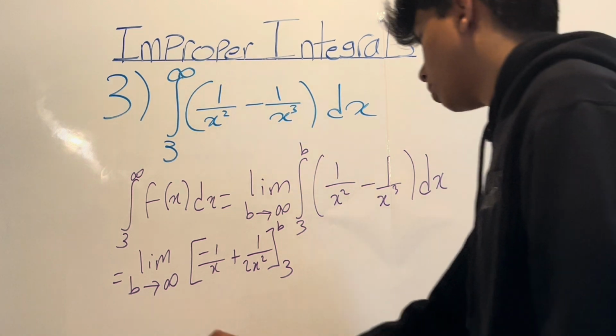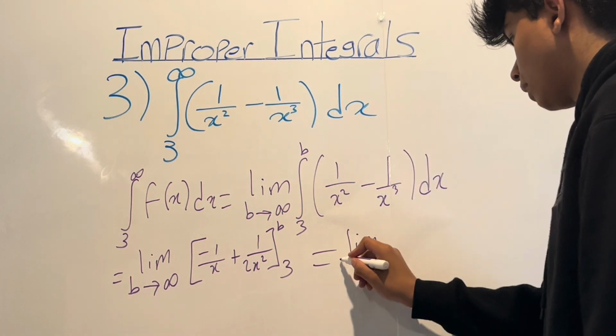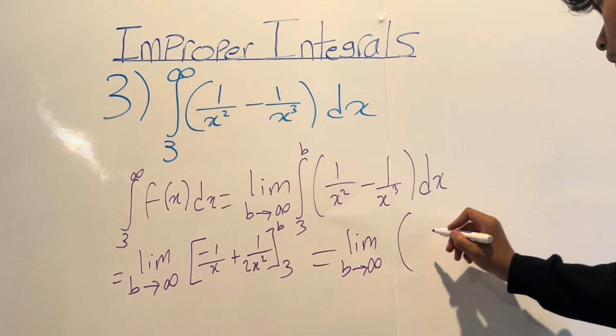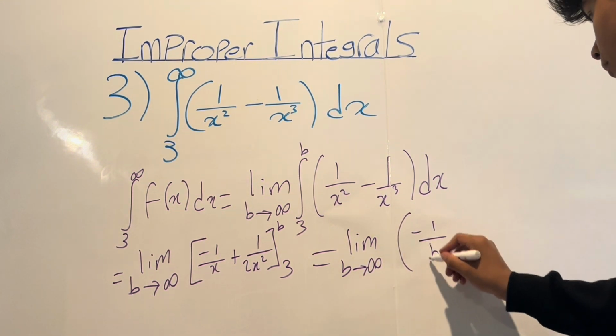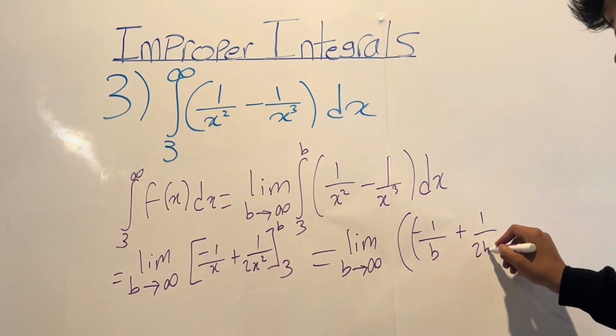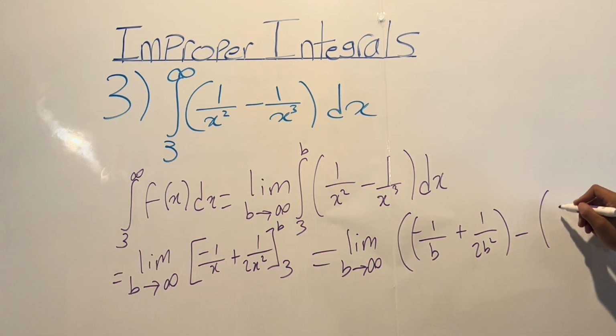And now let's apply it. So this is going to be the limit as b approaches infinity of negative 1 over b plus 1 over 2b squared minus negative 1 over 3 plus 1 over 18.